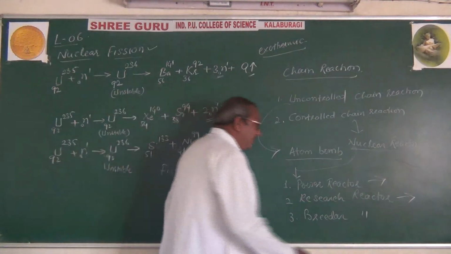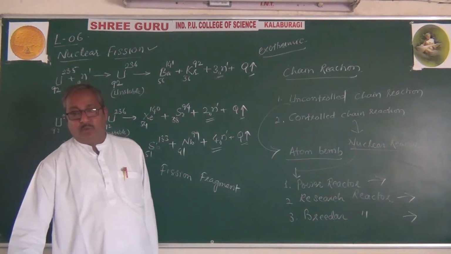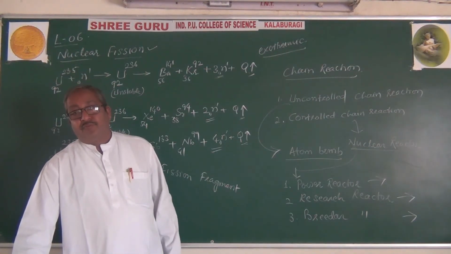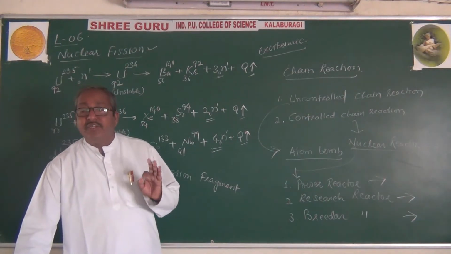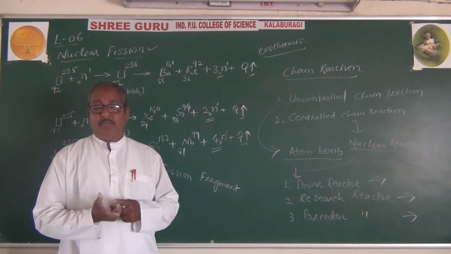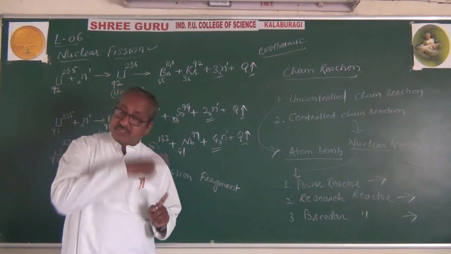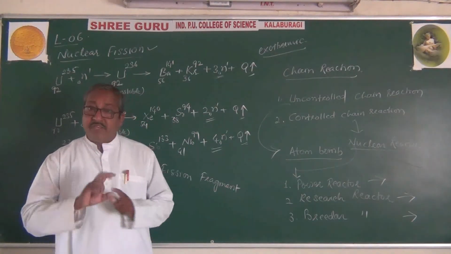And the breeder reactor is used to produce the fissionable material. For a nuclear fission reaction to happen, we need elements, a substance, which we call reactor fuel.